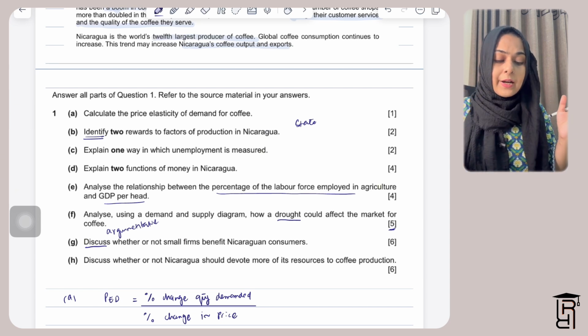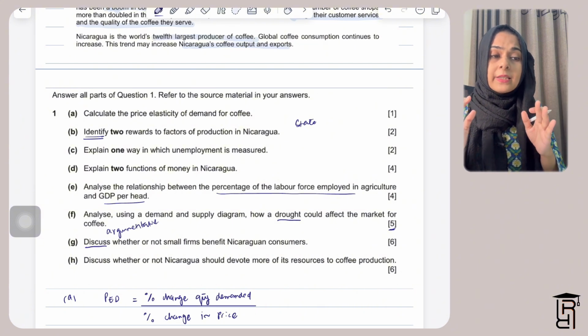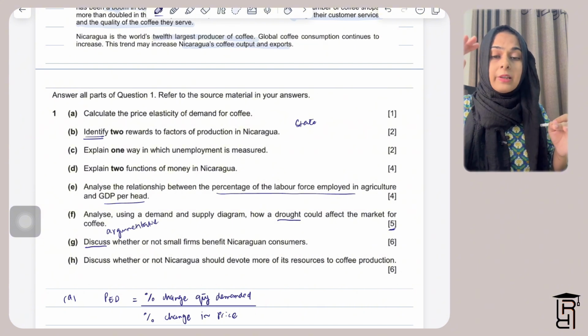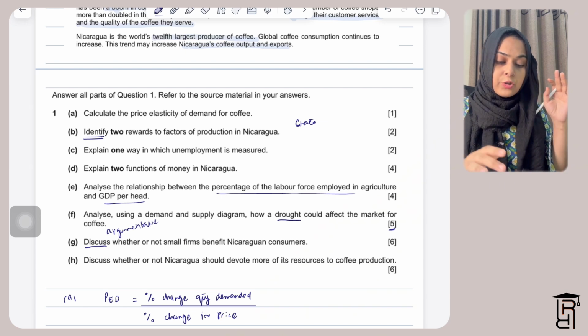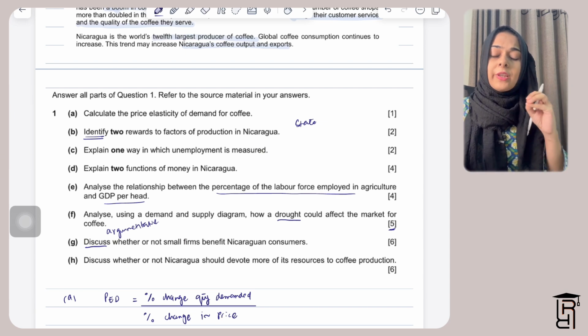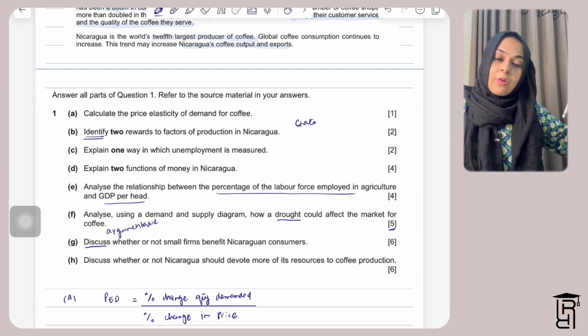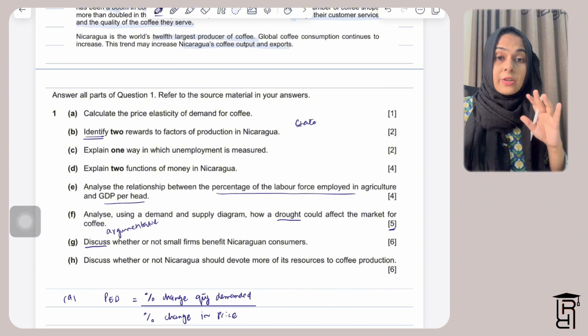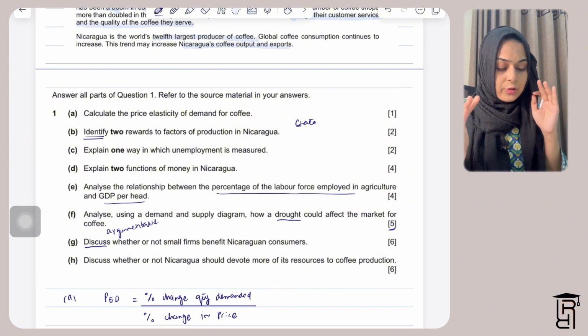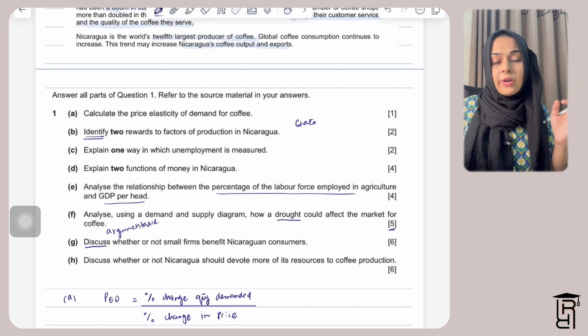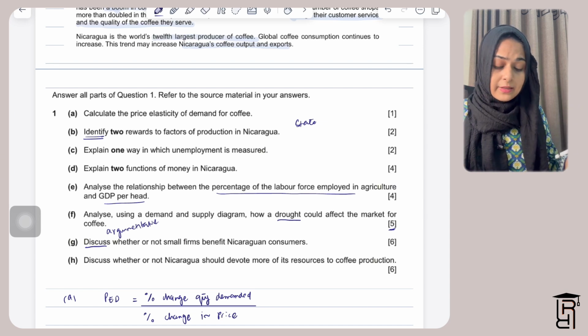Also, what I tell my students normally is that they need to write all the supporting arguments first, and then use a word like however or on the other hand, and then write all the arguments which are against. So then basically you build your answer on arguments for and arguments against.